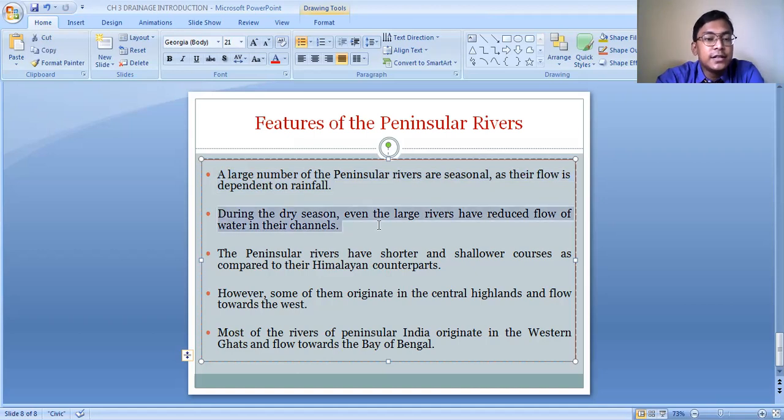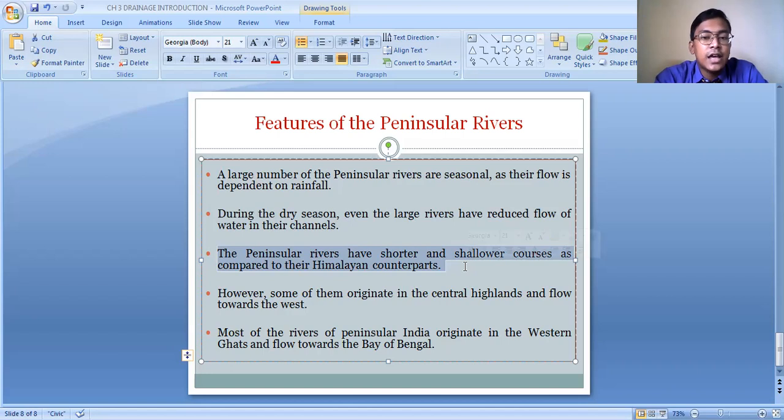During the dry season, even the large rivers have reduced flow of water in their channels. The large rivers like the Mahanadi, the Godavari, the Krishna, and the Kaveri are the large peninsular rivers. Even these rivers have a lesser supply of water during the dry season. The peninsular rivers have a shorter and shallower course as compared to their Himalayan counterparts.